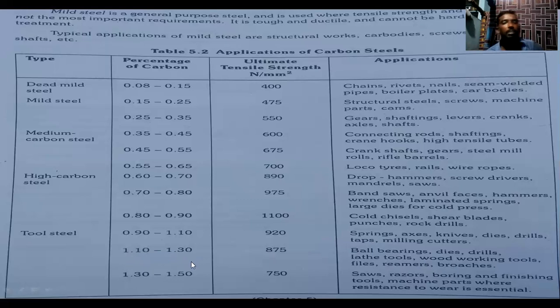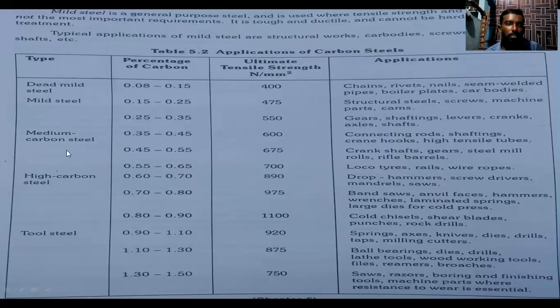So again, we are increasing the carbon content, 1.30 to 1.50. So the ultimate strength is 751. So what are the applications? See here: saws, razors, boring and finishing tools, machine parts, where wear resistance is essential. So these are the applications of the tool steel. So these are the applications of the carbon steel. These are the main applications.